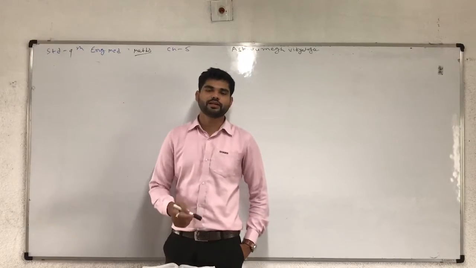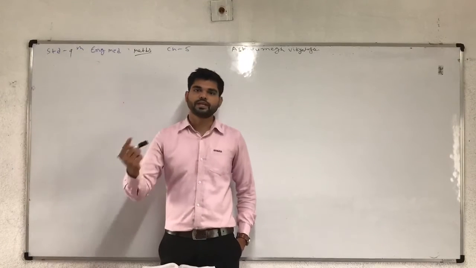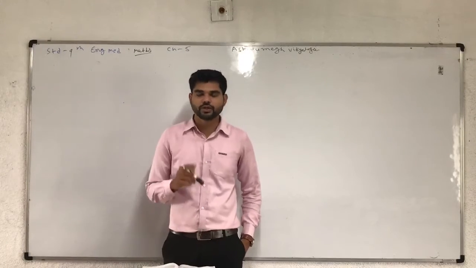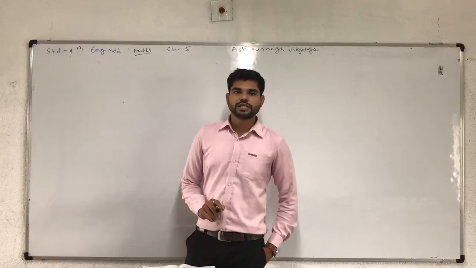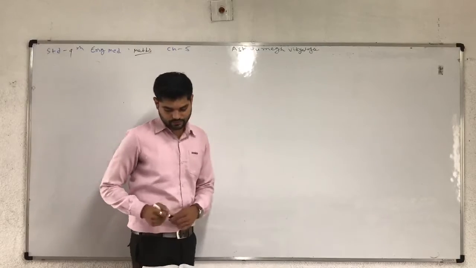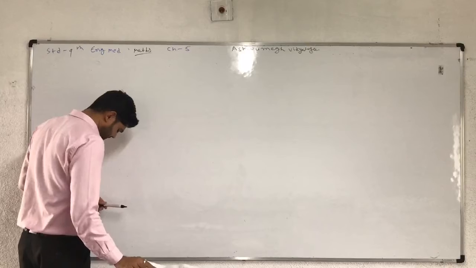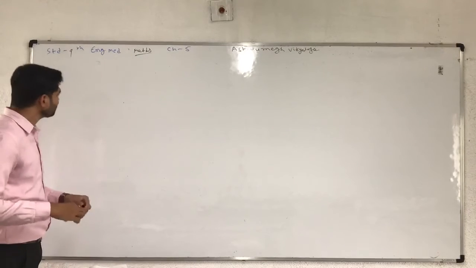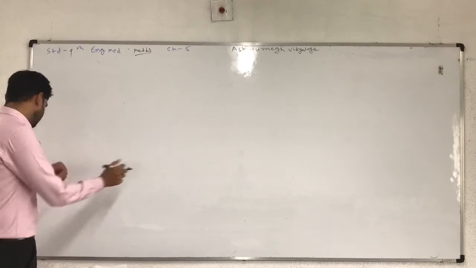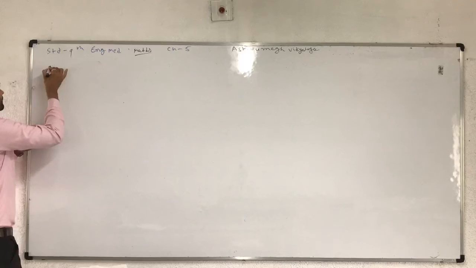In a similar way, Euclid's 7 axioms are given on page number 80, so I hope you can write them in your notebooks. On page number 80, points 1 to 7, and on page number 81, points 1 to 7, Euclid's axioms. Now start the 5 postulates of Euclid, and then start the exercise.